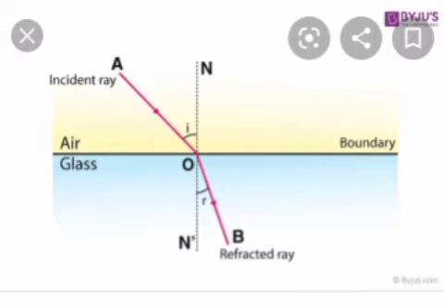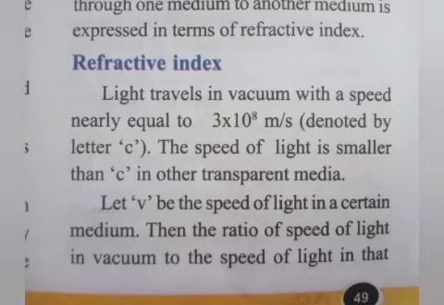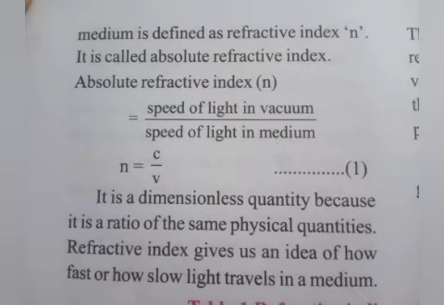And next topic, refractive index. The speed of light in another transparent medium is smaller than c. Let V be the speed of light in a certain medium, then the ratio of the speed of light in vacuum to the speed of light in that medium is defined as the refractive index, and it is called the absolute refractive index.